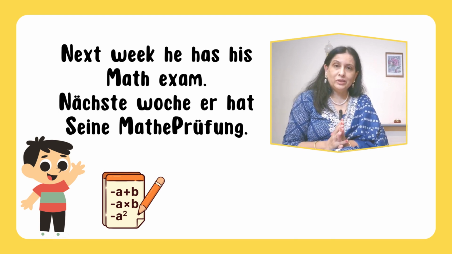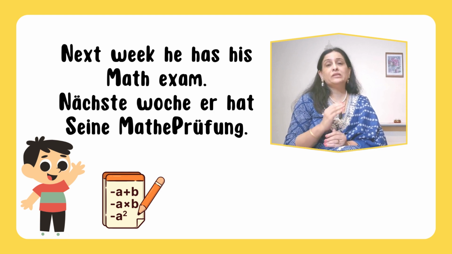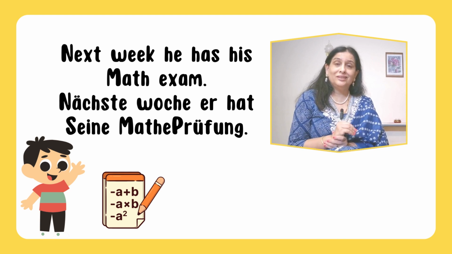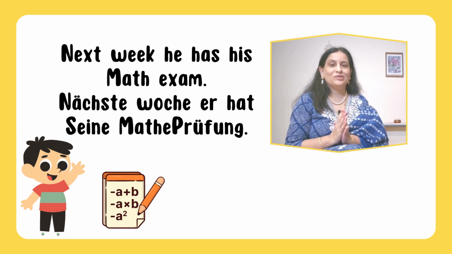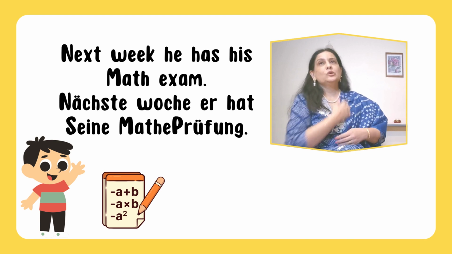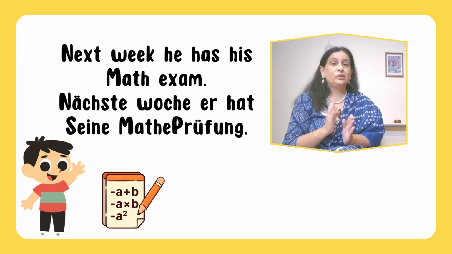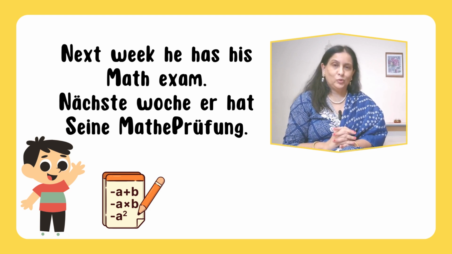How will you say in German? Nächste Woche hat er seine Matheprüfung, meaning next week he has his math exam. So the action is taking place in the future, but it is already fixed, already determined. So these are the four cases through which it is now clear how present tense can be used in a sentence. I hope this is clear to you.